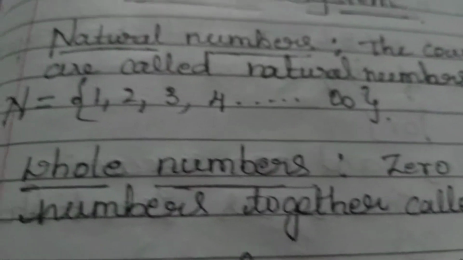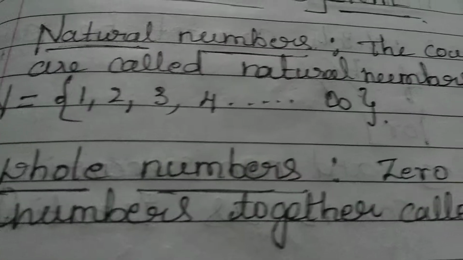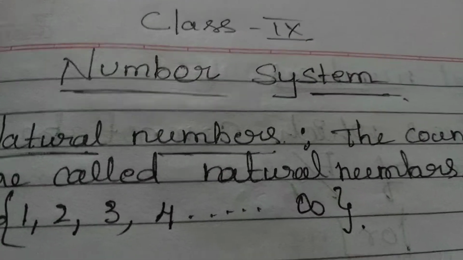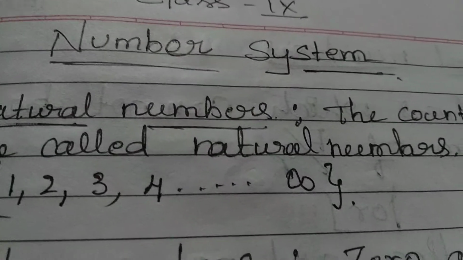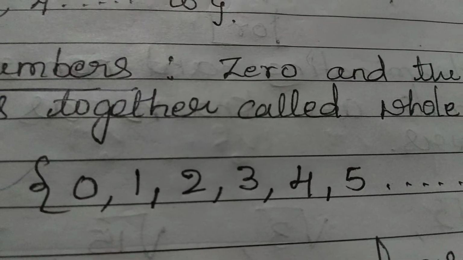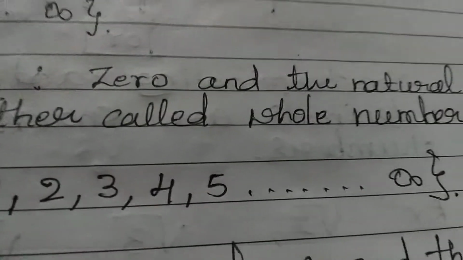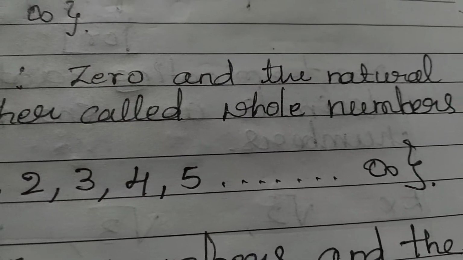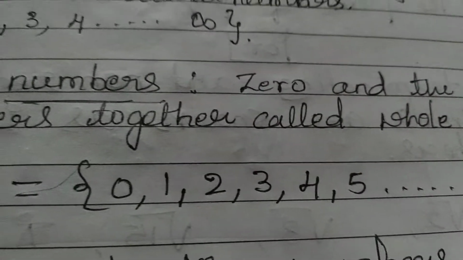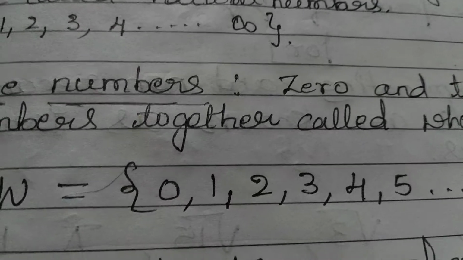So, the next number system is whole numbers. 0 and the natural numbers together are called whole numbers. So, what are whole numbers? In the natural numbers, we only start from 1 and end with infinity, whereas in whole numbers, you can see 0 is added to the system of natural numbers. This also extends up to infinity, so there is no largest whole number.